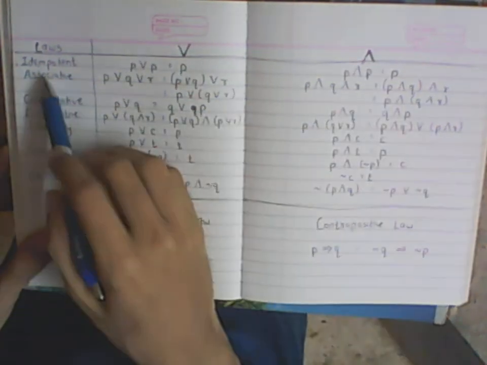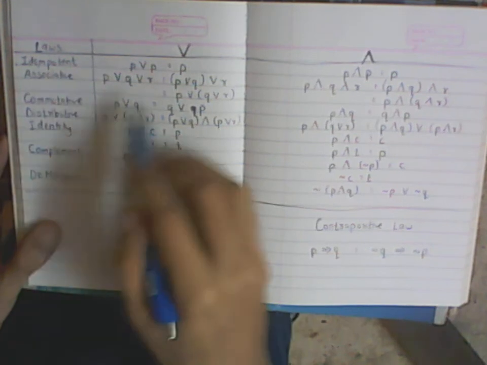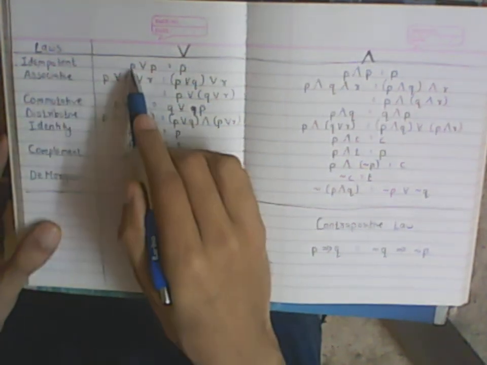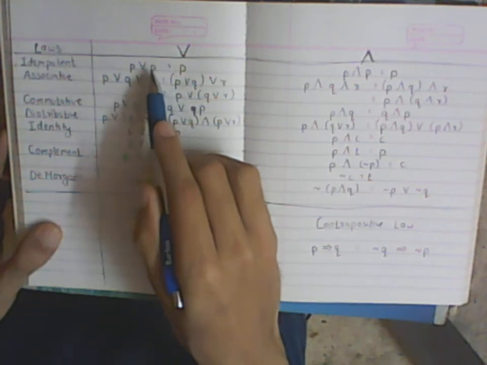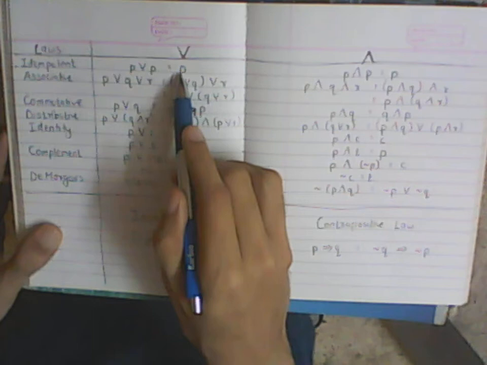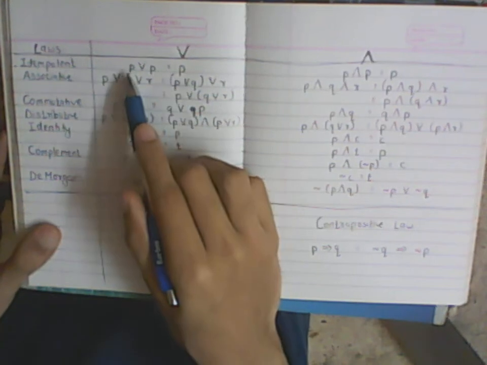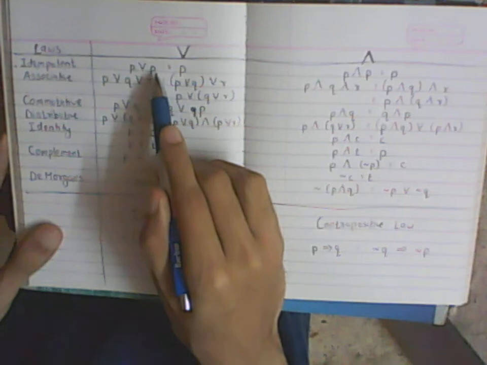So the very first important law is that of idempotency, or the idempotent law, which says that if you have a statement ORed with itself, it's equivalent to my original statement. A good example of this is saying I am Tom or I am Tom. So the other statement gives no new information.